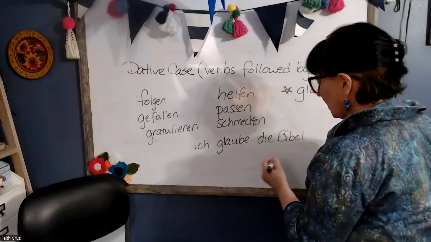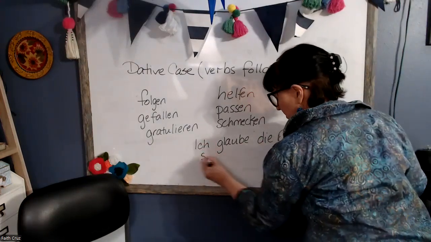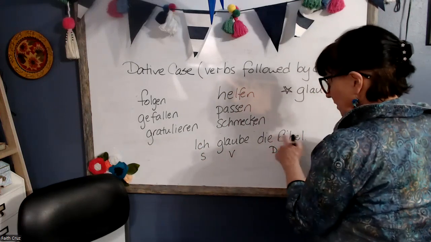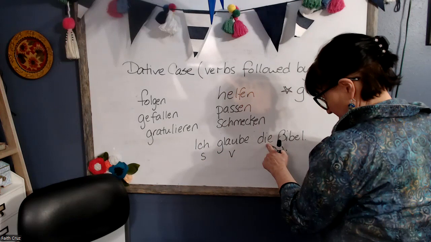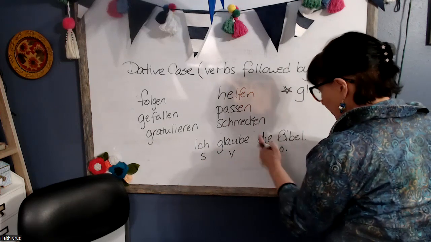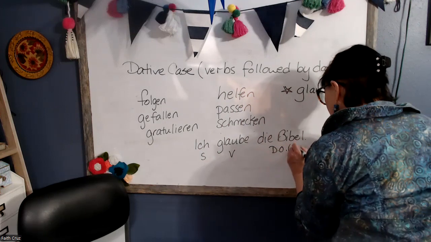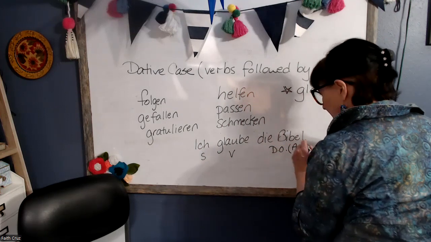I believe the Bible. So here's my subject, here's my verb, here's my direct object, and here's my feminine word, right, with its base form. So when I believe the Bible, ich glaube die Bibel, this is accusative case.